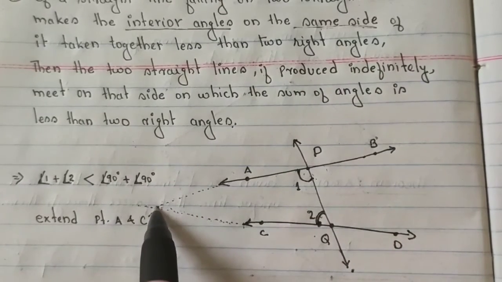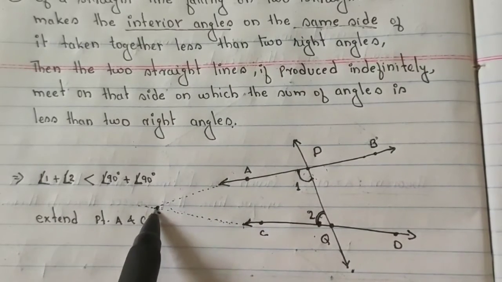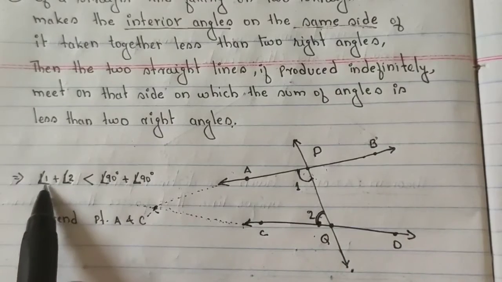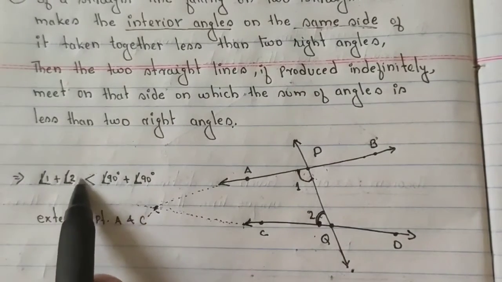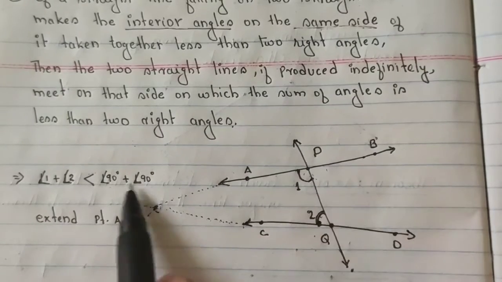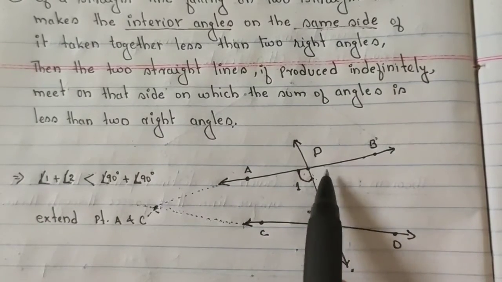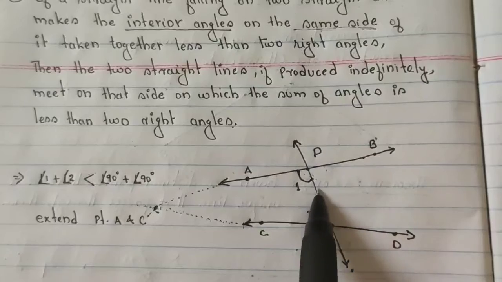So suppose these two lines are intersecting at this point. Here angle 1 plus angle 2 is smaller than two 90-degree angles. On the other side, it is not 90 degrees, it is greater than 90 degrees.